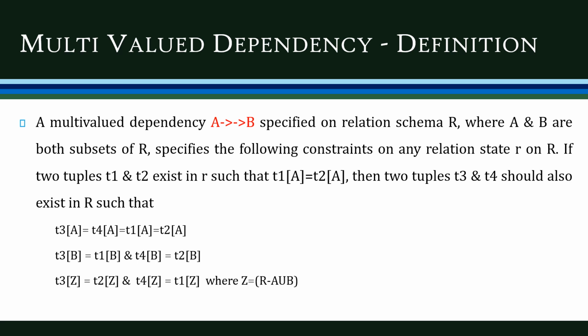In the case of B, the third tuple and the first tuple will have the same B value, whereas the fourth tuple and the second tuple will have the same B value. And one more condition: the Z value of the third tuple and the second tuple will be the same, and the Z value of the fourth tuple and the first tuple will be the same, where Z is equal to R minus A union B.